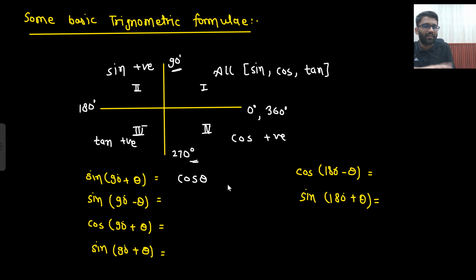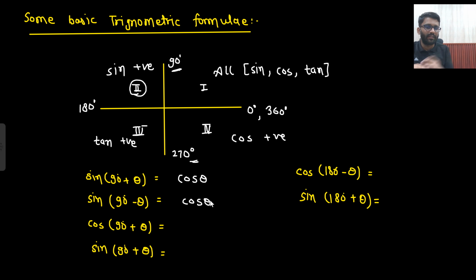Sine 90 plus theta, where will it fall? 90 plus some angle, so it will fall into the second quadrant. You will go to the second quadrant and ask sine whether you are positive or negative. Sine will say I am positive. So this will be positive only. That's correct. If you see 90, you will understand that this will change.